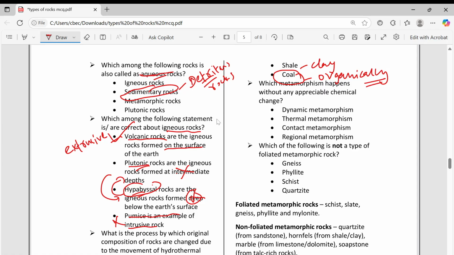Which metamorphism happens without any appreciable chemical change? Chemical change should not happen. That will happen only in thermal metamorphism. Only heat will be applied and the chemical composition will not change that much.